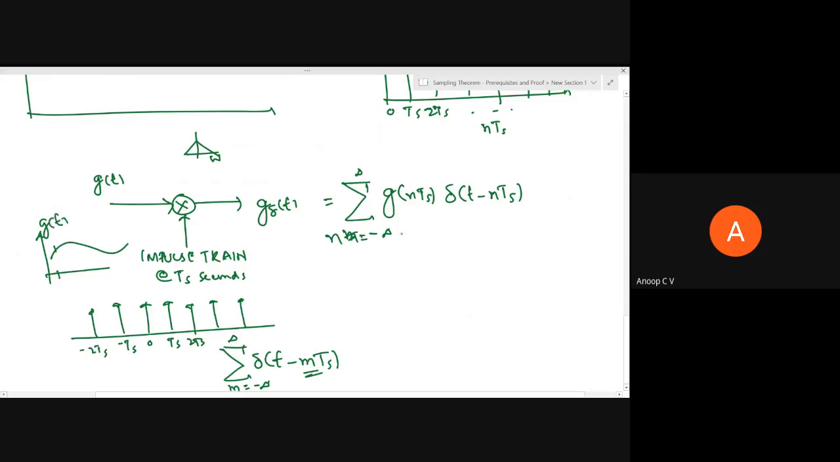So then g of nTs will be the instantaneous value of g of t at time t equal to n times Ts. So what we are basically doing is we are multiplying an impulse with some scalar value, some constant, which is the value of a signal at any given particular time. So I should define what is meant by multiplying an impulse with a signal, right?